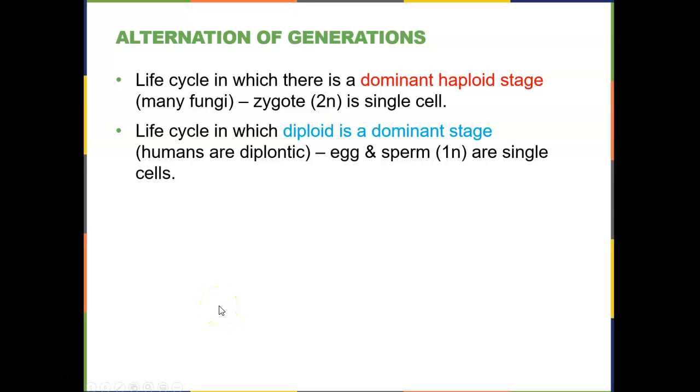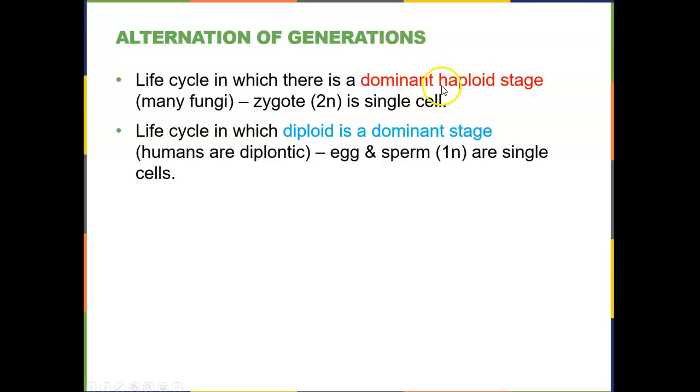So let's talk about this alternation of generations. When we look at different lifestyles for organisms, we've already looked at the fungi. Now we're just talking here about multicellular organisms. We looked last chapter at the fungi, and we saw that their life cycle was dominant haploid.